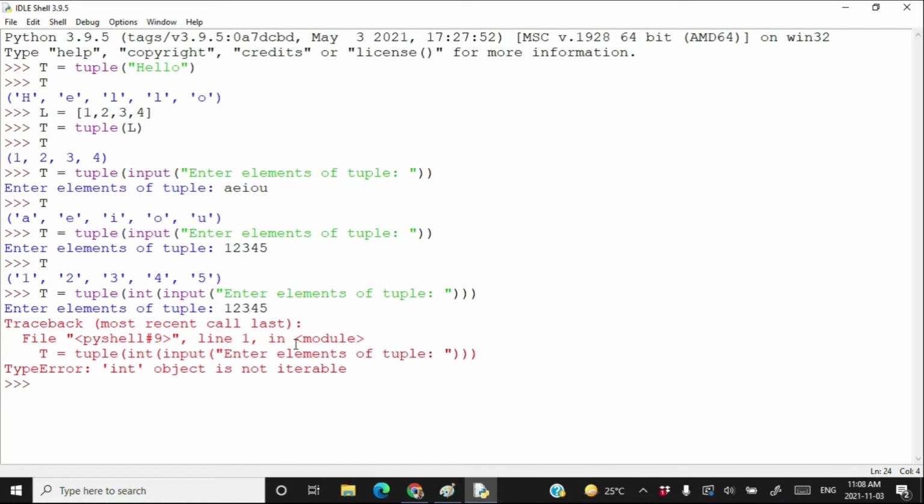Again, if you remember the eval method which we have studied in the list section, we are going to use the eval method to create a tuple here. For a revision, let me again state what the eval method is.